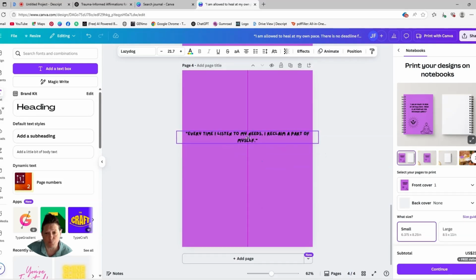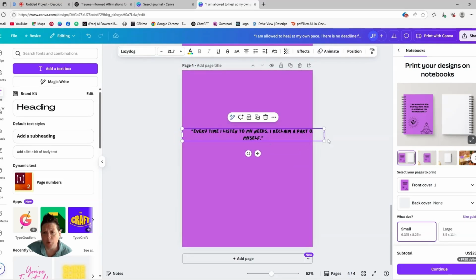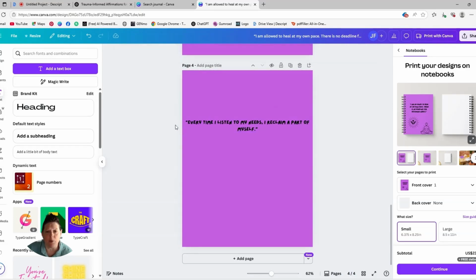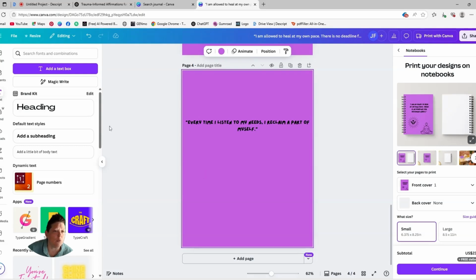So if you wanted to, you could add some lines where you can actually write something in here, maybe.